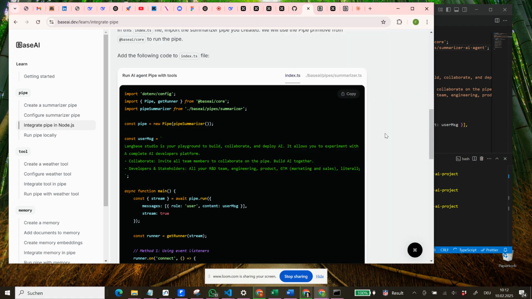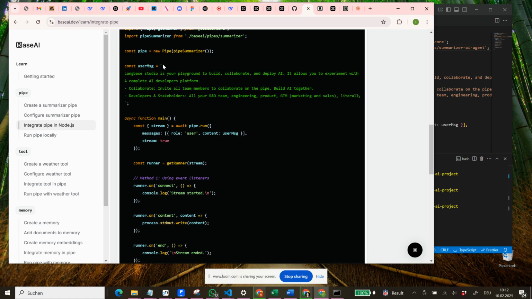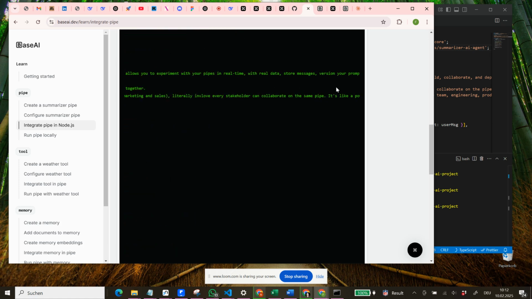So we can quickly see what do we import. We import the .env config, so the .environment. We import the pipe and get runner from Base AI core, and we import the pipe summarizer from pipe AI, pipe summarizer, and in our case summarizer/AI/agent. Then we have here the pipe. We have the user messages. So Langbase Studio is your playground to build, collaborate, and deploy AI. It allows you to experiment with your pipes in real time with real data, store messages, and truly helps you take your ideas from building prototypes to deploy in production with LLM ops on usage, cost, and quality.